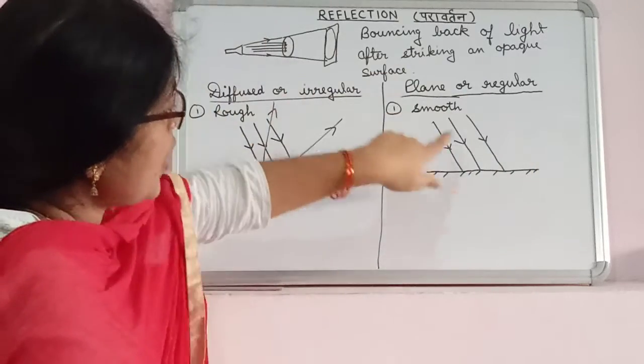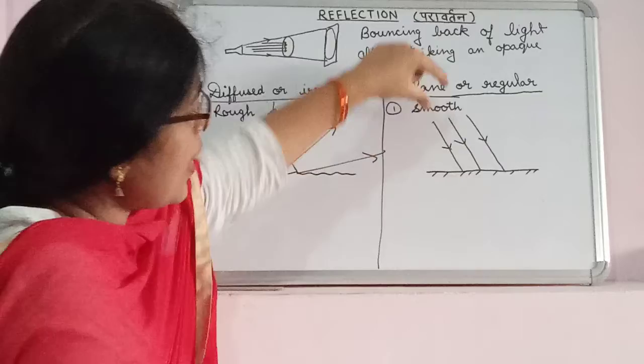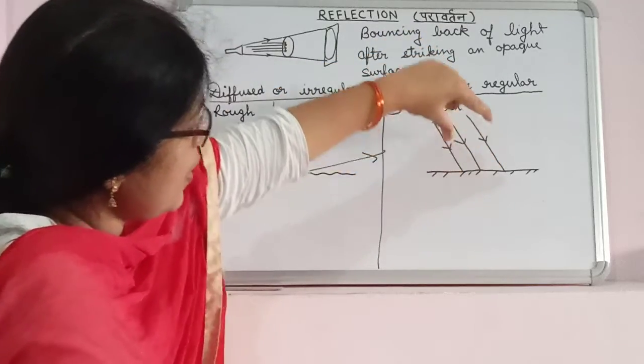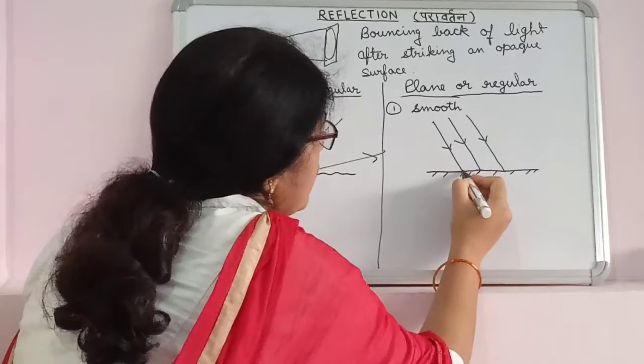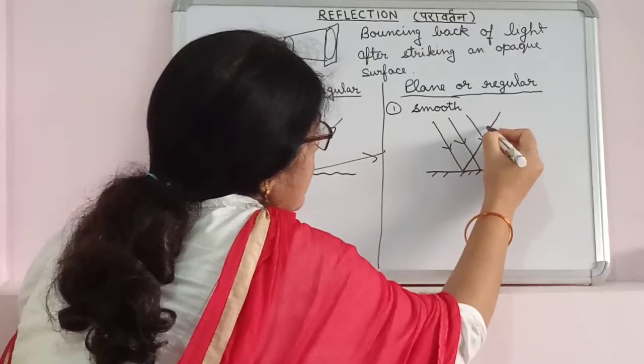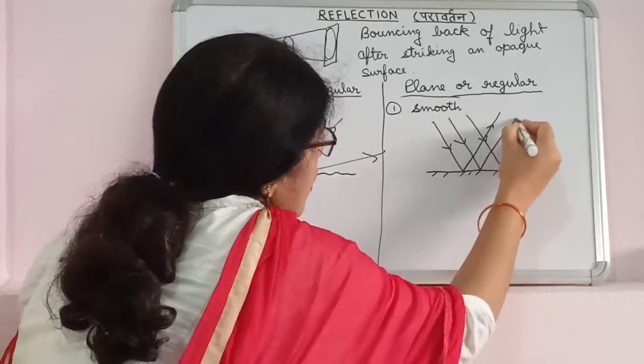The direction shows that the rays are coming towards the mirror, striking the surface and will reflect back in this way.